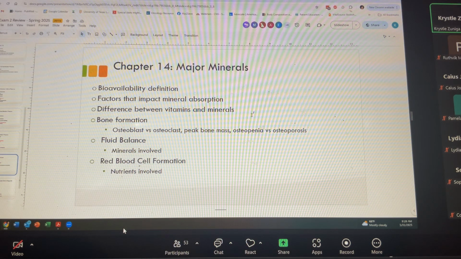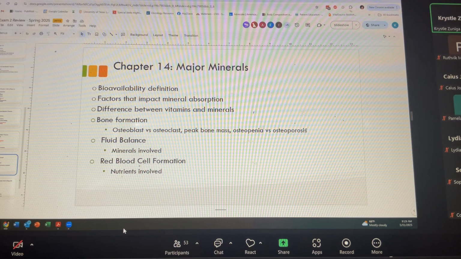So I do want you to know just the difference between vitamins and minerals. Minerals are inorganic, vitamins are organic. I don't think I have anything related to bone formation. Actually, kind of save this for when we talk about that in older adults. Fluid balance. What are our minerals involved in fluid balance, electrolyte balance? Primarily, I'm referring to your sodium, potassium, chloride. Those are electrolytes involved in fluid balance.